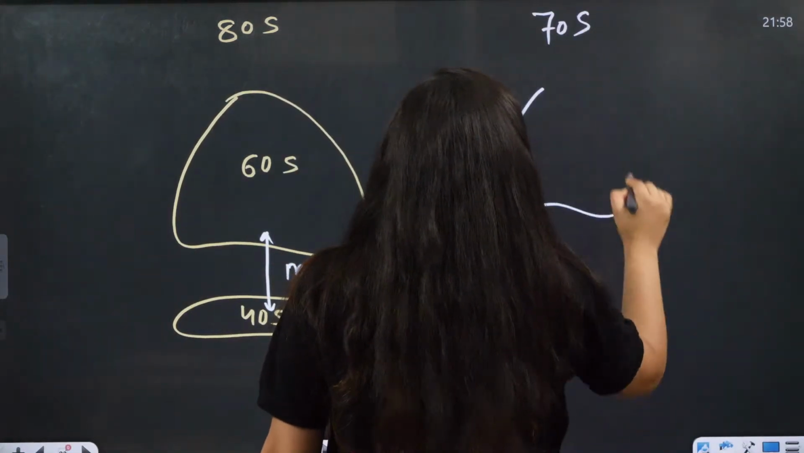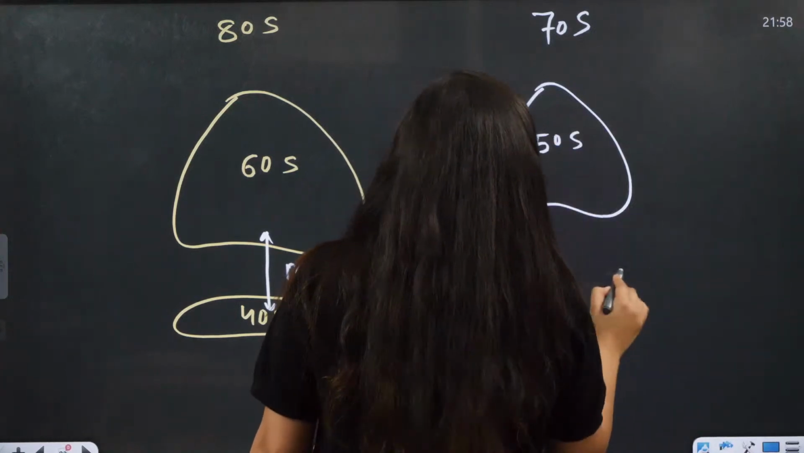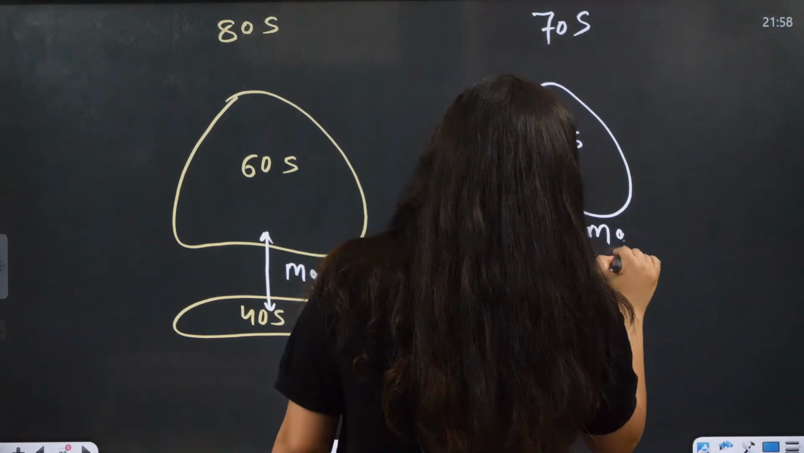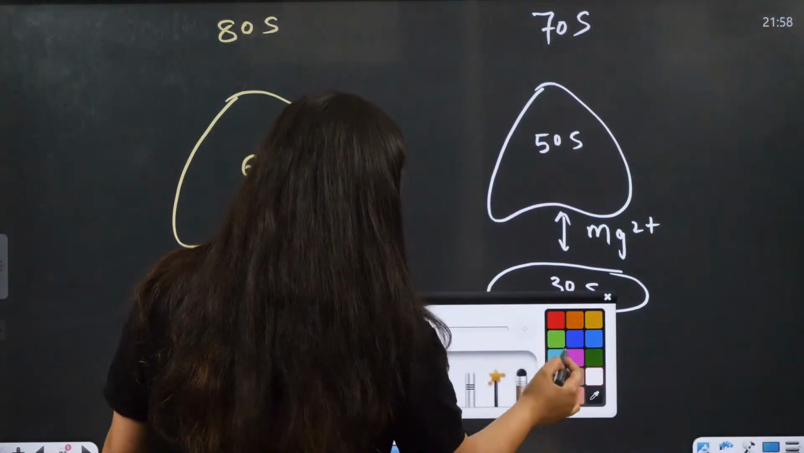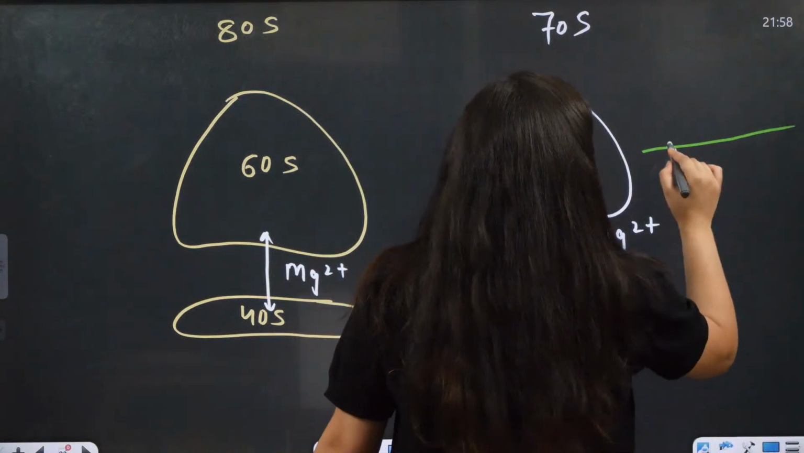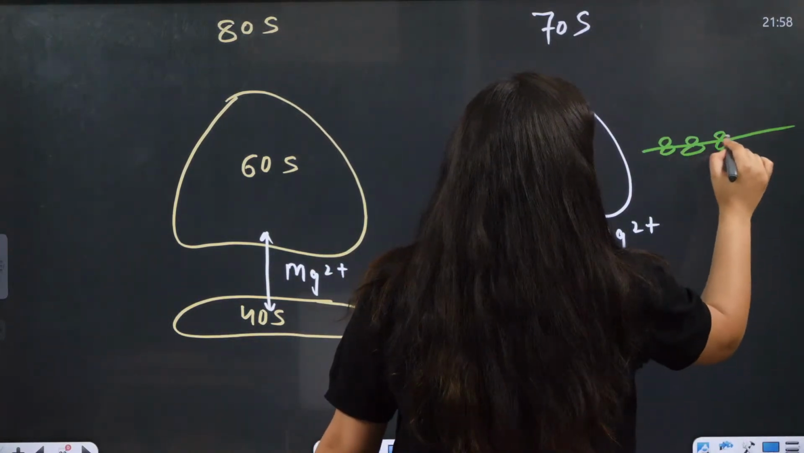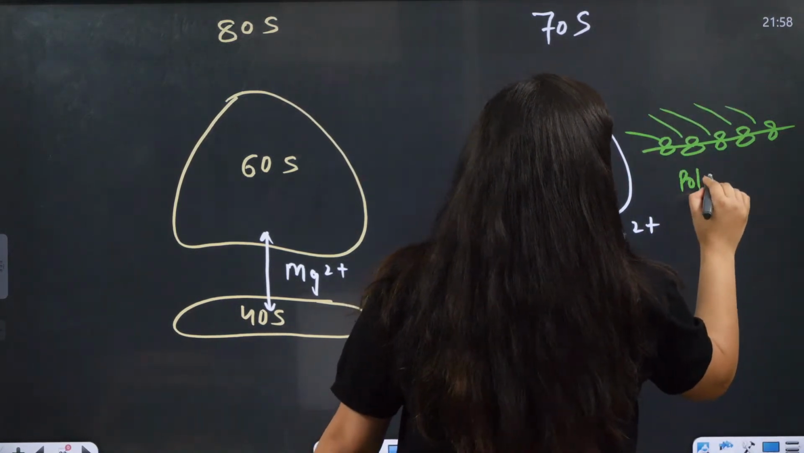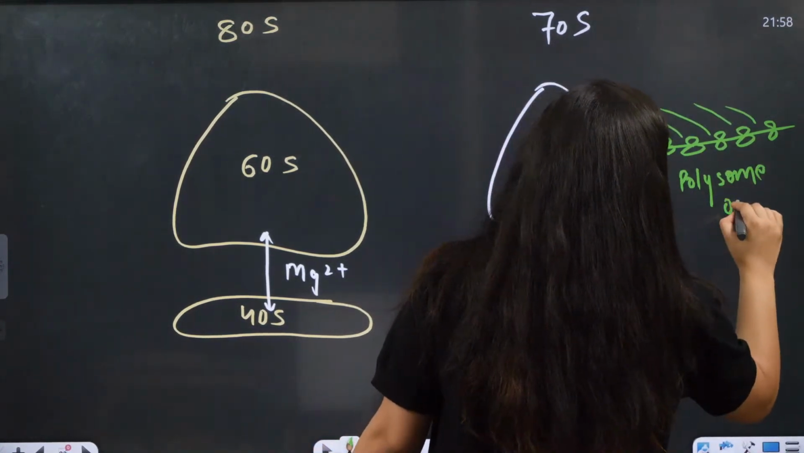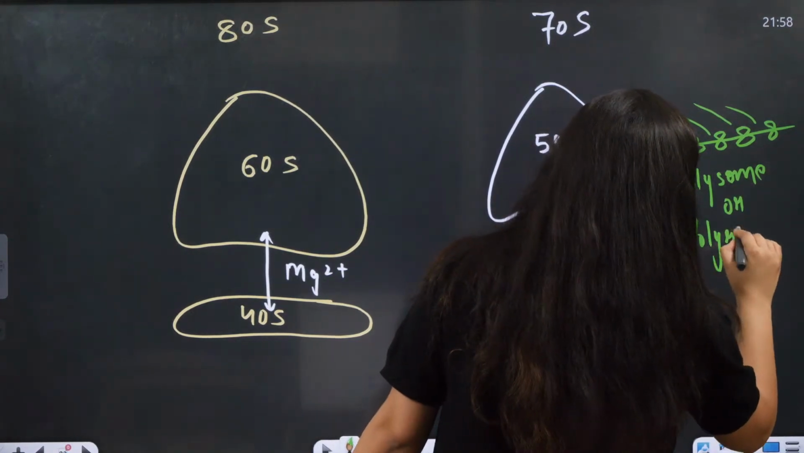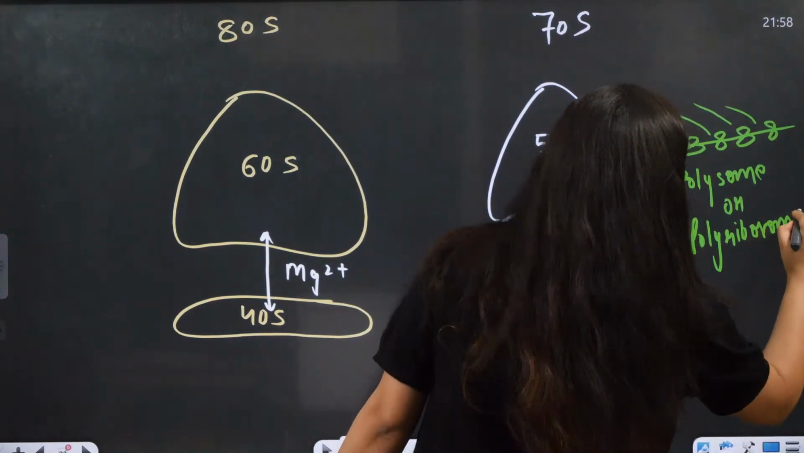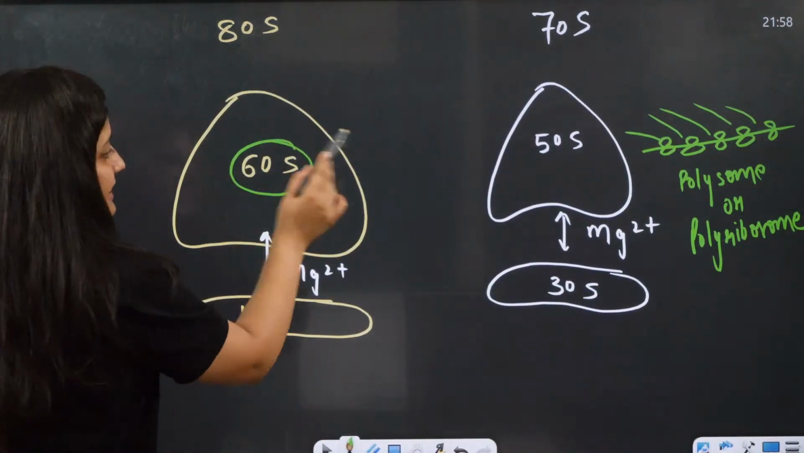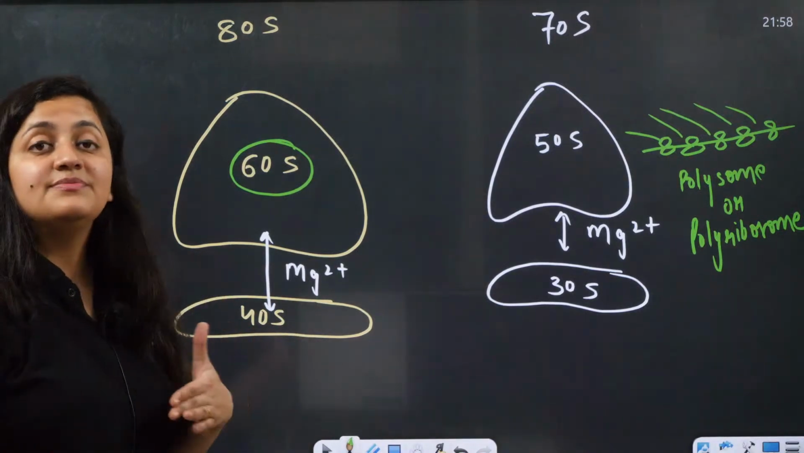In the case of 70S, the larger subunit is 50S and the smaller subunit is 30S. Again, with the help of magnesium ion, they join at the time of protein synthesis. And if you remember, in the prokaryotes, many ribosomes are attached to one mRNA. It is known as a polysome or polyribosome.